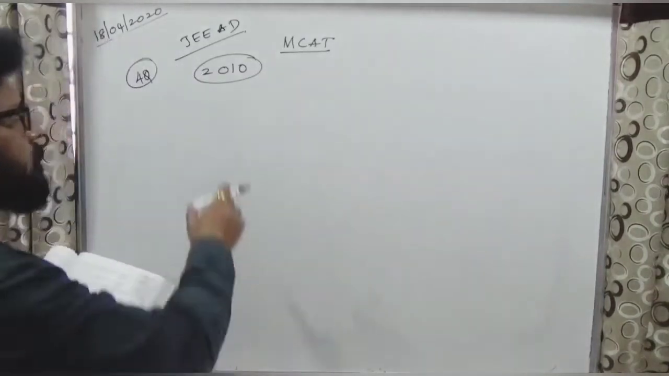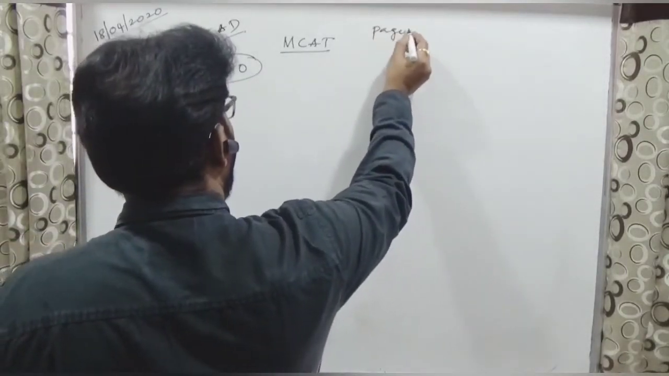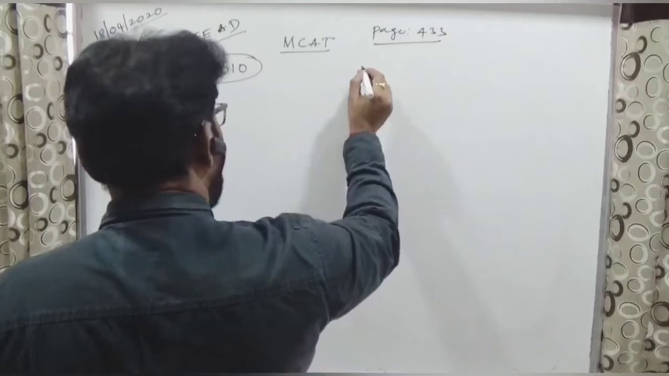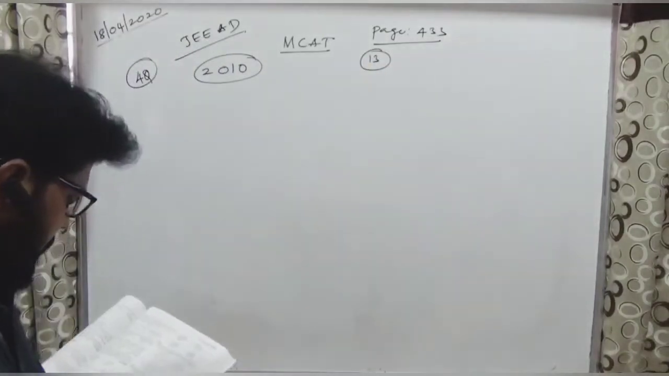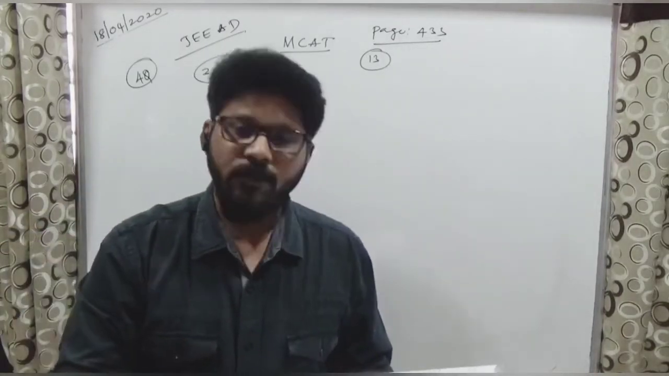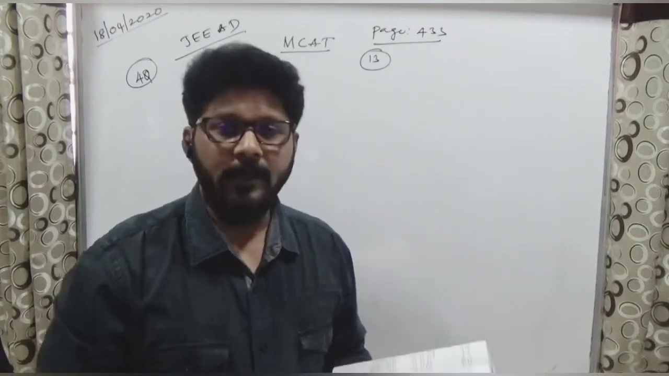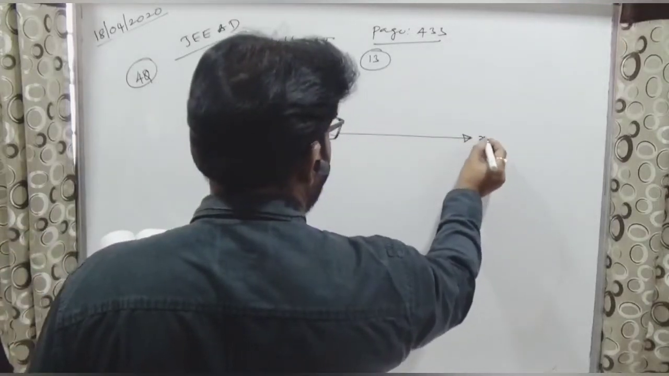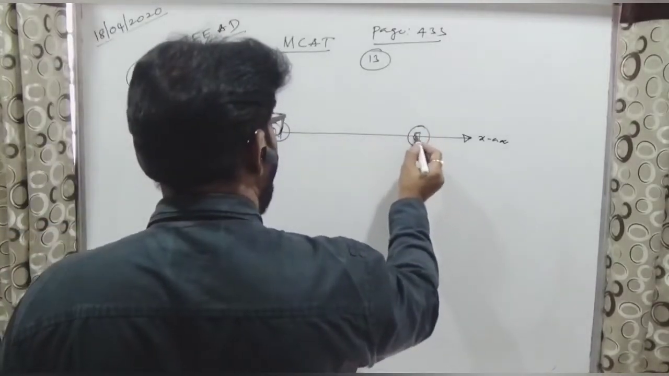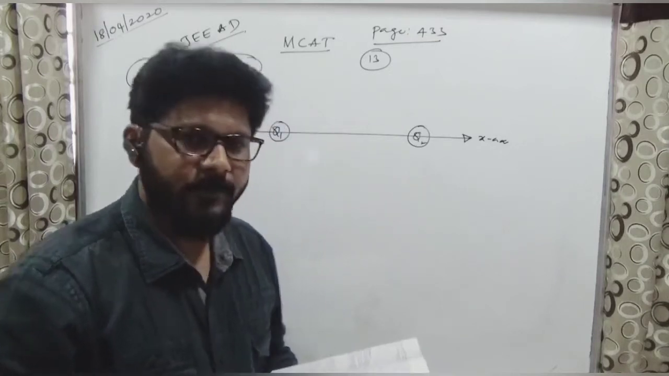Yes, fourth question. So now 2010 MCAT, page number 433, and question number 13, right? Let me write. There are few electric lines of force for a system of two charges, Q1 and Q2, fixed at two different points along the x-axis. Like this he has given Q1 and Q2 on the x-axis. Then these lines suggest, so he has given like this.